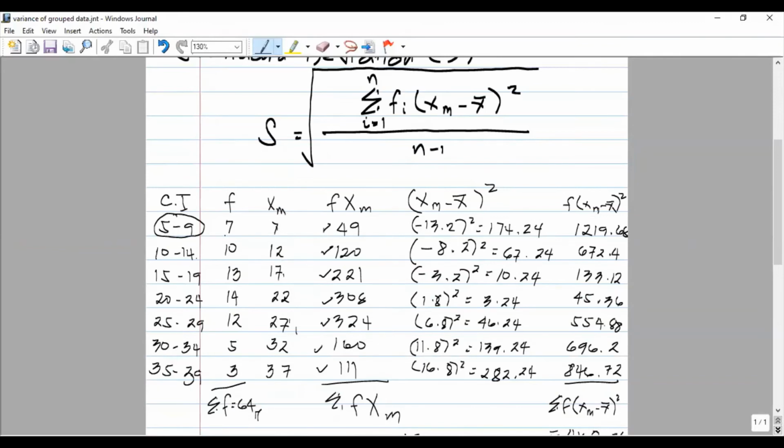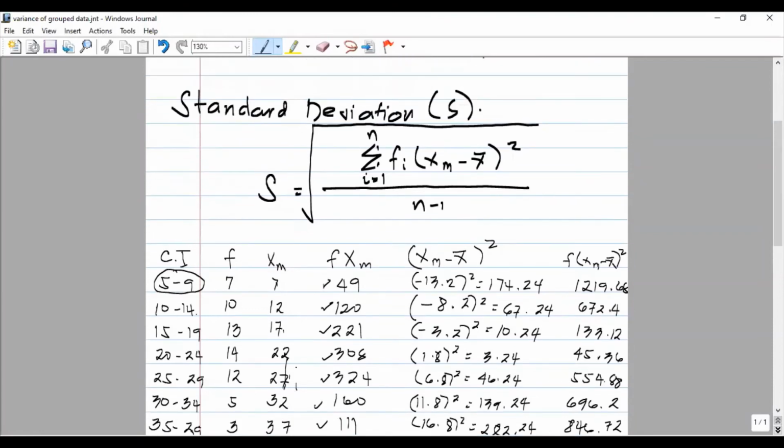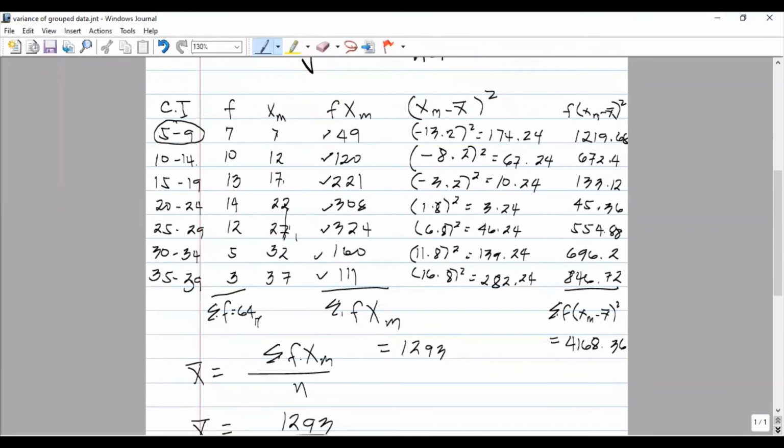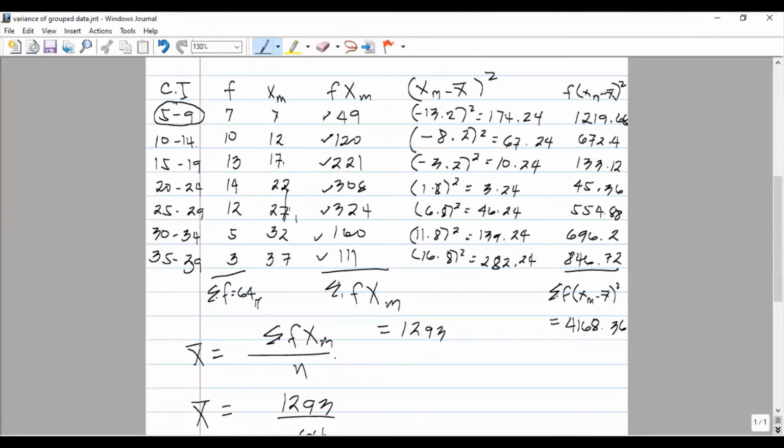Okay, so the class marks are 7 plus 5, 12, plus 5 is 17, plus 5 is 22, plus 5 is 27, plus 5 is 32, and plus 5 is 37. In our formula, we need our sample mean. The sample mean is obtained by getting the product of the frequency and the class mark, and the summation of this product divided by n.